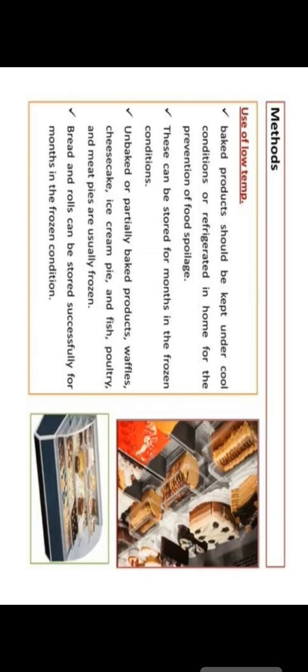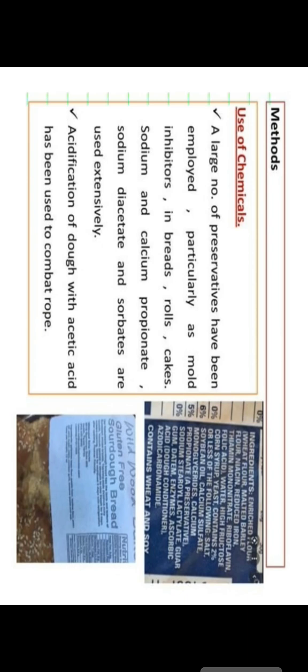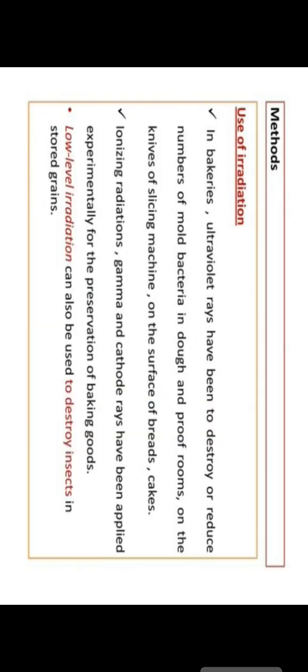You can see the use of low temperature, and the use of different types of chemicals in bread and other things. We can use different types of radiation like ultraviolet light, which is also used in bakeries, and that is a good one.